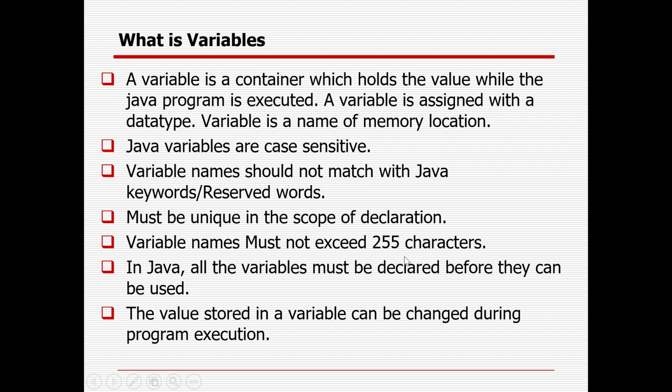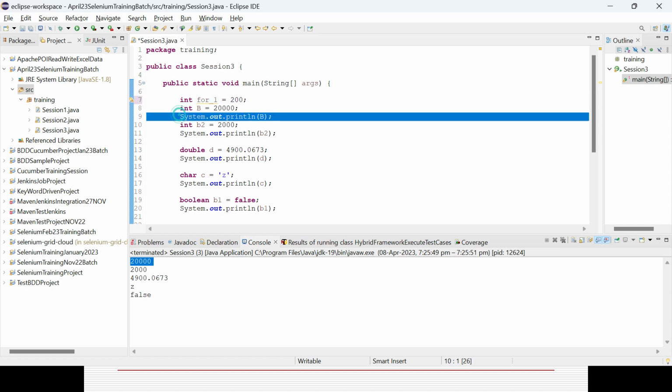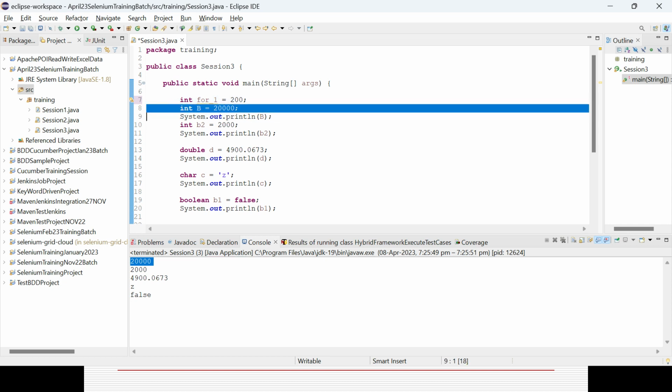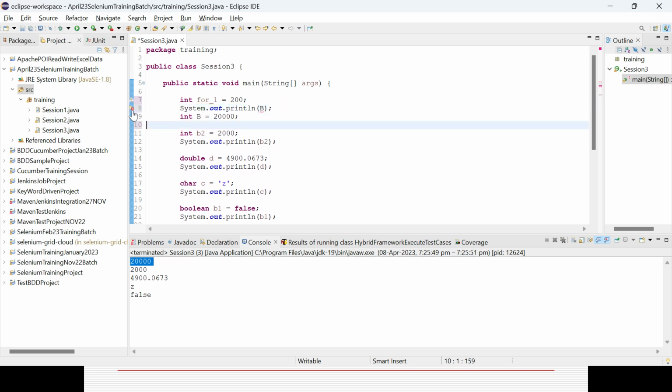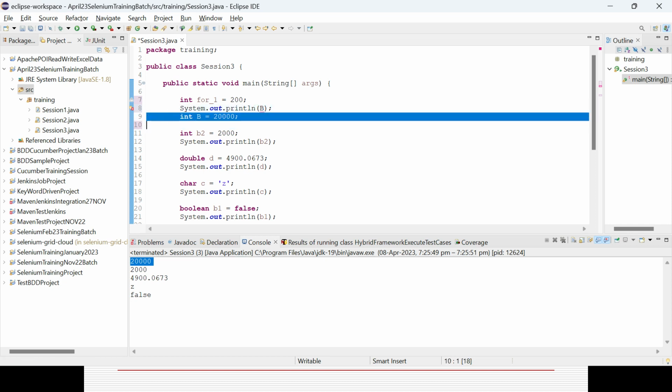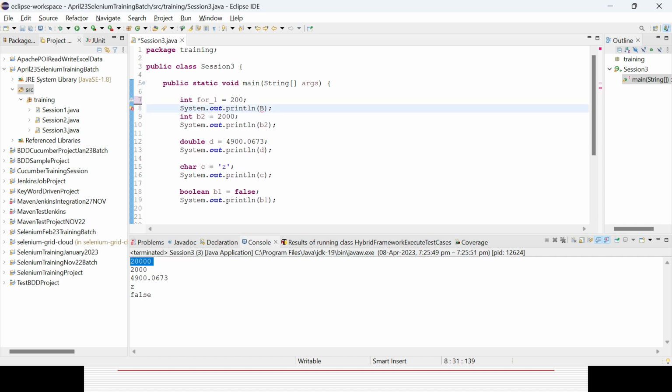Variable name must not exceed 250 characters. A variable should always be unique. You cannot create a duplicate variable. In Java, all variables must be declared before you use them. Suppose here I want to print out b, so I need to declare the data type and the value before that. In case you do it later, you could see an error message coming, right? Because I am trying to access b, but I have defined b at a later point of time. So it will not work. It should always be defined before use.